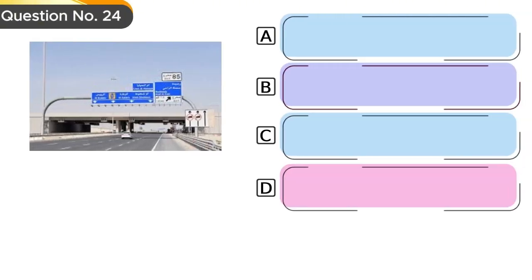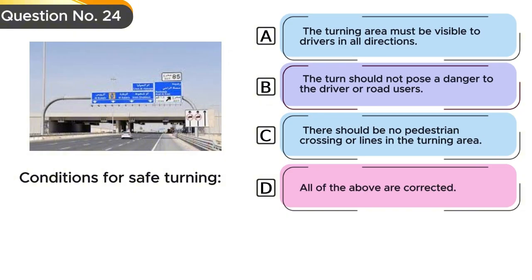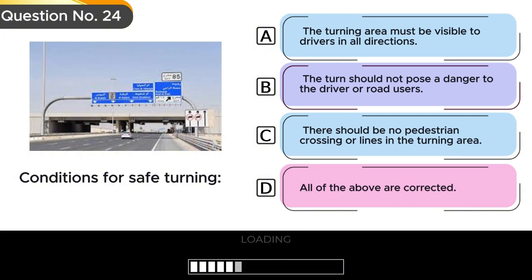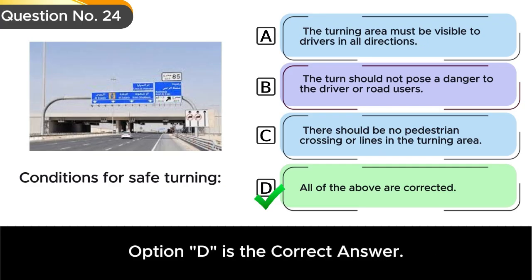Question number 24. Conditions for safe turning. Option A. The turning area must be visible to drivers in all directions. Option B. The turn should not pose a danger to the driver or road users. Option C. There should be no pedestrian crossing or lines in the turning area. Option D. All of the above are correct. Option D is the correct answer.